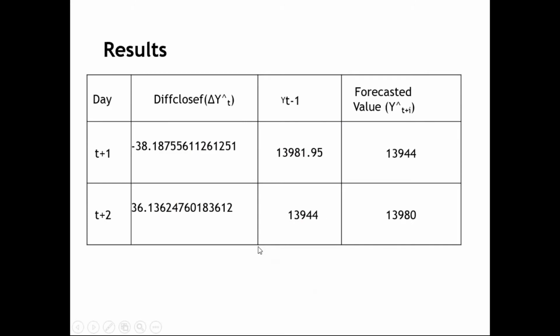What I've done here, you can see the forecasted difference values, that is minus 38 point something and 36. What I saw in the eViews file is written here.